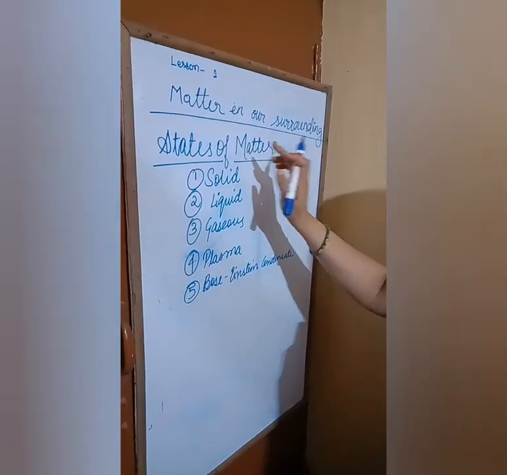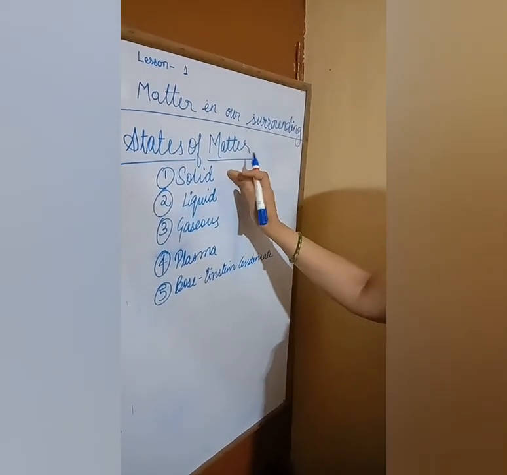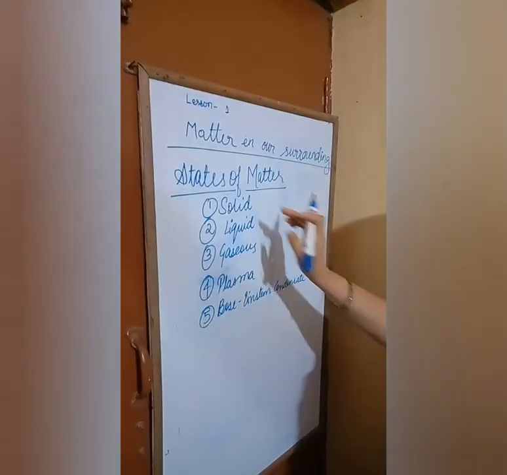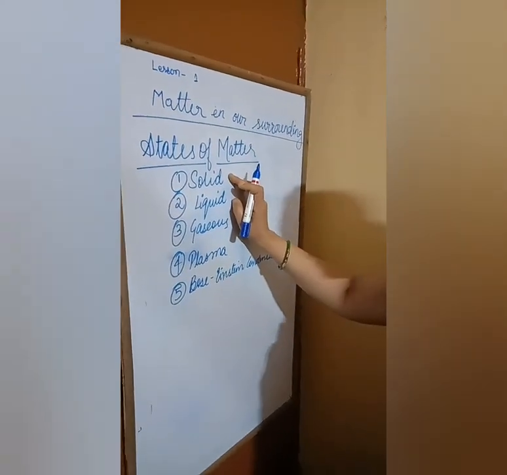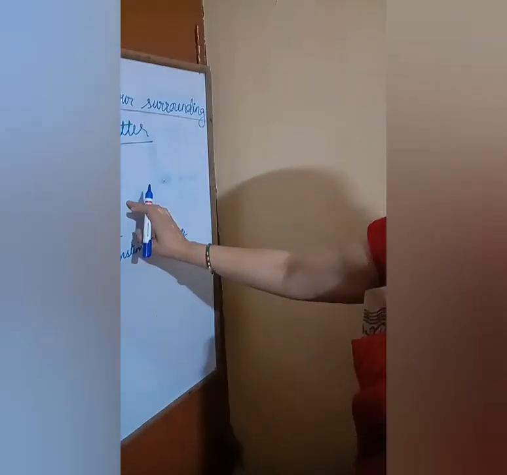Now I'm going to explain the states of matter. Generally you see only three states: solid, liquid and gas. But in class 9 you will read that matter exists in five states. First, solid: it has fixed shape and fixed volume, as all of you know. Liquid has no fixed shape but has fixed volume. Gas is the state in which matter has neither fixed shape nor fixed volume.